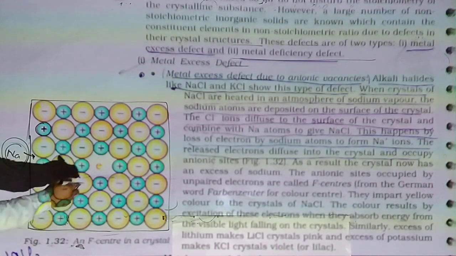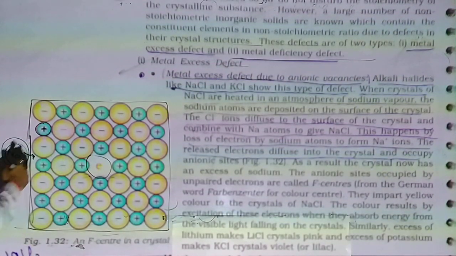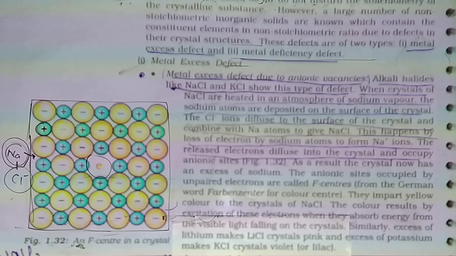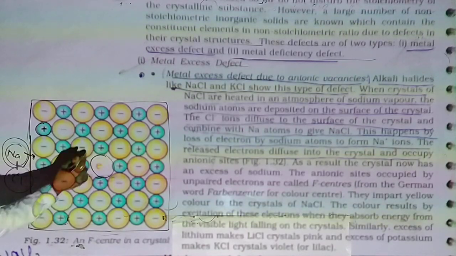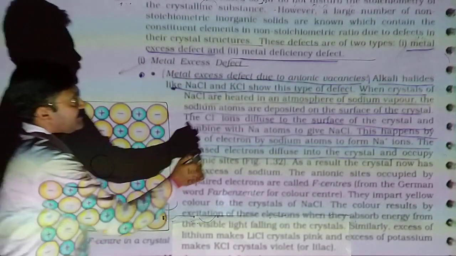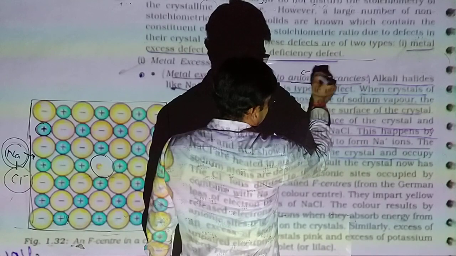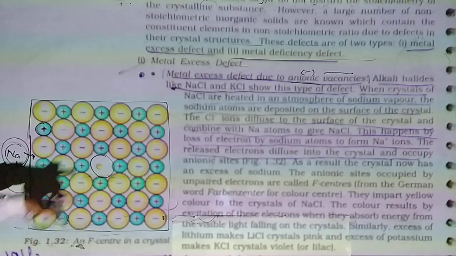So one chloride ion comes out on the surface for the balancing of NaCl. It makes a molecule of NaCl. One vacant space occurs, that is an anion vacancy, a negative ion space.